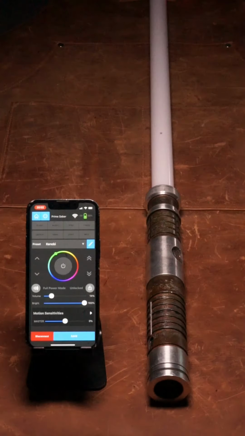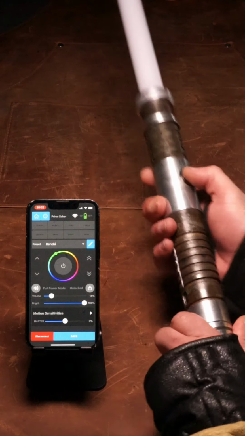The whole point of having an electronic saber rather than just a saber is to enhance the handling experience with interactive sound and light. Sound plays a crucial role in the SaberProp experience, so let's explore how to elevate it even further. SaberProp plays a variety of sound effects triggered either by motion alone or by motion combined with the touch button.